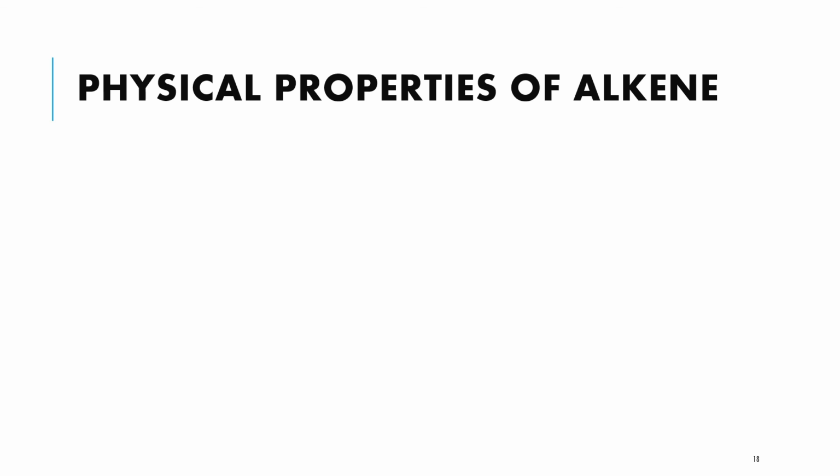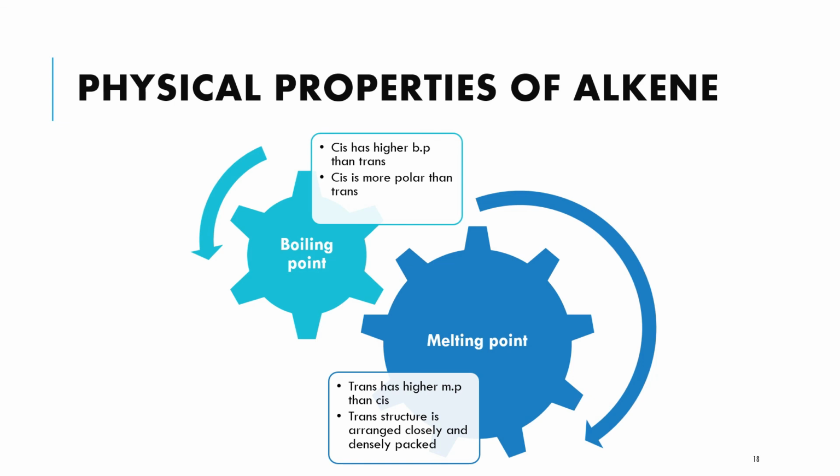In discussing the physical properties of alkene, we are going to focus on the variation of the boiling point and melting point. And of course, this is not something new for you because you have learned the variation of boiling point and melting point of cis in chapter 4. So basically, untuk discuss physical properties of alkene in the form of melting dan juga boiling point ini, kita akan fokus on cis and trans alkene sahaja.